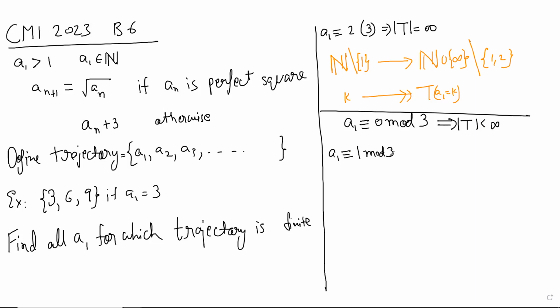I think 1 mod 3 should eventually lead to 2 mod 3 somewhere, right? Even I'm observing that pattern. So if we start with 7, we get to 16. So we come back to 4, we come back to 2, which is 2 mod 3. So we can assume that A1 is a perfect square, because in the process that's where you will go, right? A1 is some k square, and this is obviously 1 mod 3.